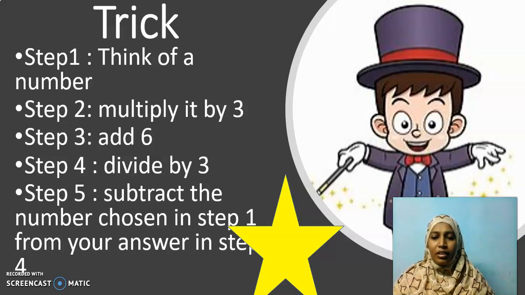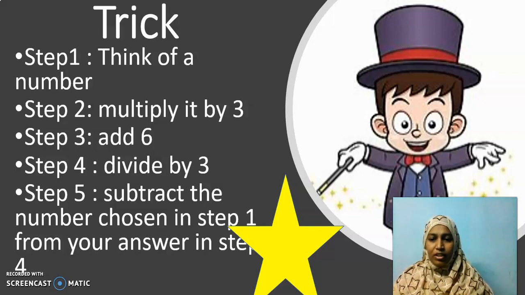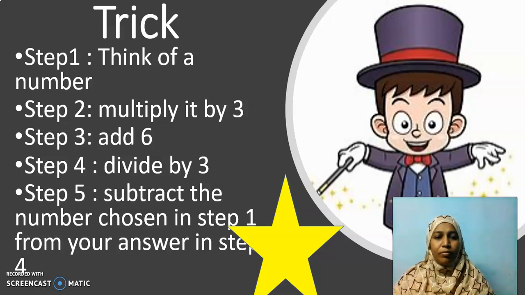Multiply it by 3. For example, if you have chosen the number 10, multiply that 10 by 3. So we get 30. Do this with the number that you have thought of. Then add 6 to that. Have you all added? You can do your rough calculation on any rough paper. If you have thought of a very big number, it's up to you. First think of a number, multiply it by 3, then add 6.